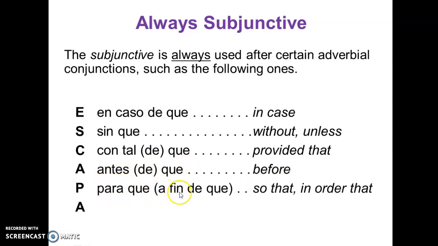Para que, a fin de que. So that, in order that. A menos que, unless. So these 6 adverbial conjunctions always need the subjunctive when they are in a sentence. A good acronym to remember this is escapa. It can be good for a memory device.